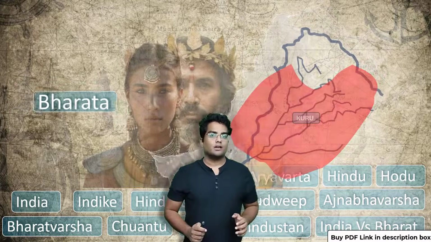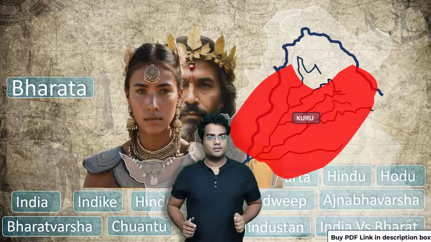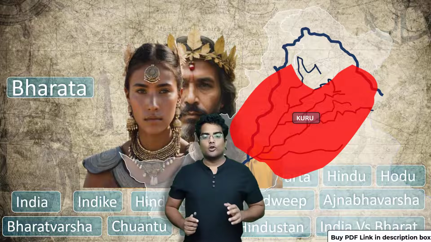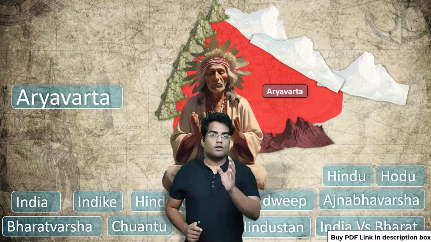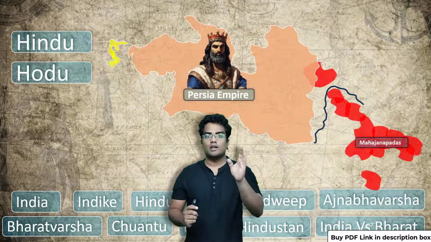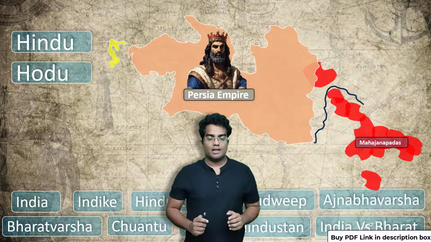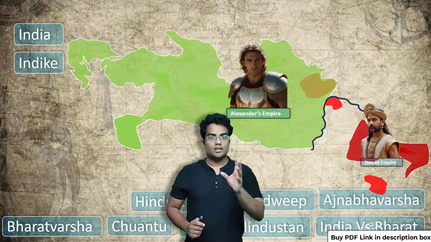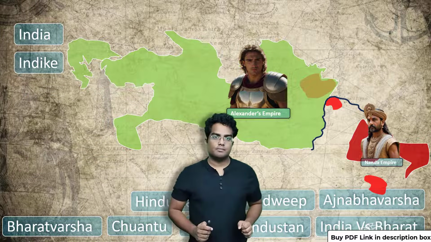Then we are going to discuss why India is also known as Bharat. Then we are going to look into the concept of Aryabharta. Then we will understand how the word Hindu was derived. The next section is how the term India came into existence. Then we are going to discuss Hindustan, how the term Hindustan actually originated. Then we will also discuss why in the ancient and the medieval ages India was also known as Jambudvip.